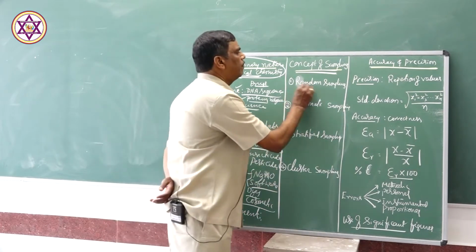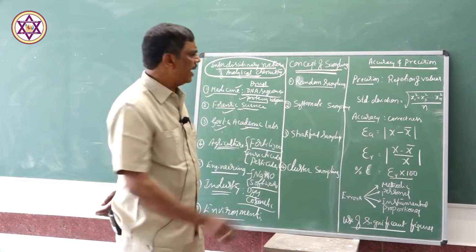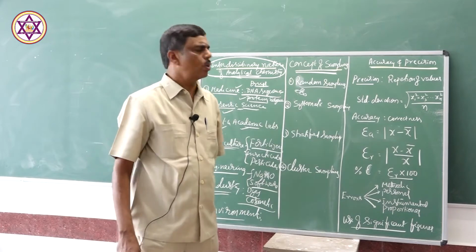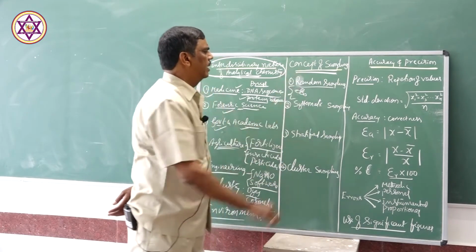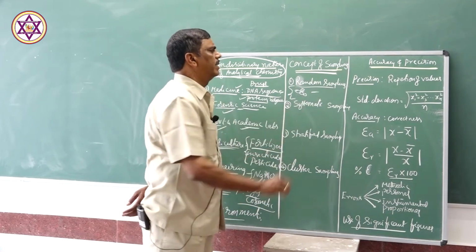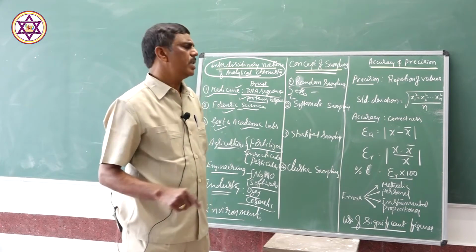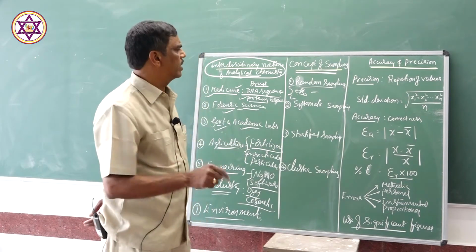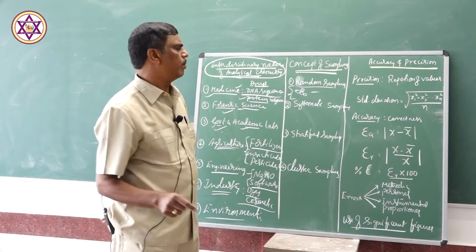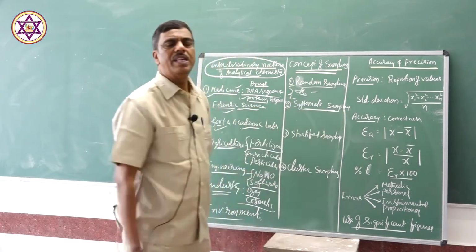Random sampling is not systematic. Randomly, a small amount of the sample is taken from the available source. It is unsystematic. A lot of error will be there in random sampling. A small amount of the sample is taken from the source. There is no calculation in the sampling. That is random sampling. Error will be more in case of random sampling. In systematic sampling, error will be less.